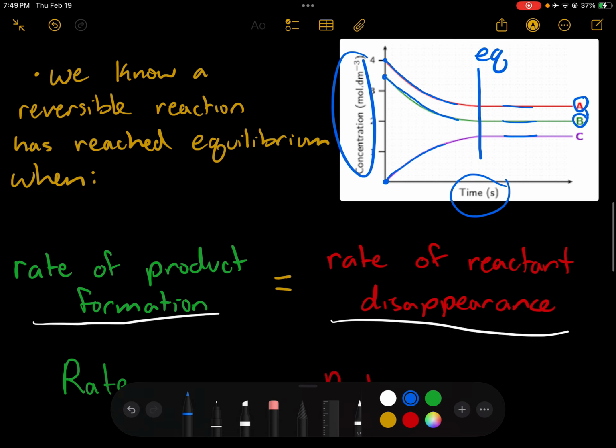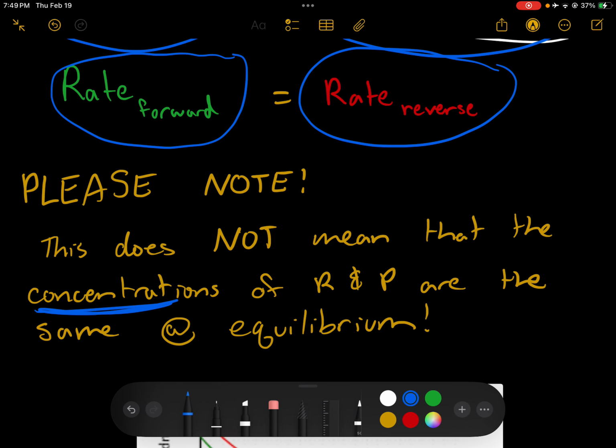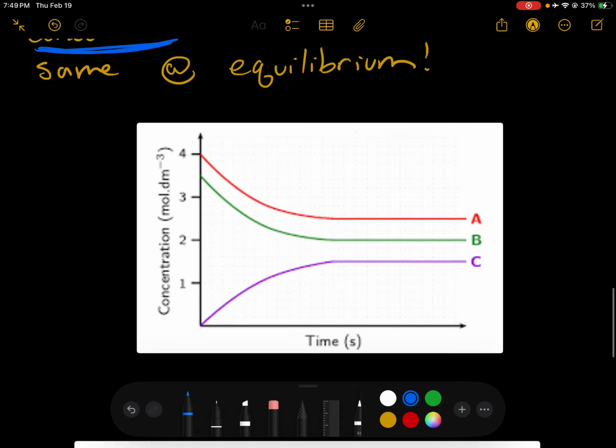Just because there are several ways to say the same thing: when our rate of product formation equals our rate of reactant disappearance, when we're in equilibrium, we say that the rate of the forward reaction equals the rate of the reverse reaction. Those two statements mean the same thing. And please note, just because the rates are equal, that does not mean that the concentrations are equal. It just means that we are producing product at the same rate we are producing reactant. It doesn't mean that we have the same amount of product and reactant. You'll see that next week when we start our equilibrium unit.